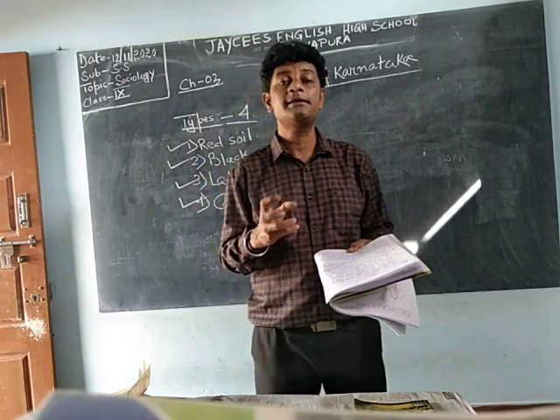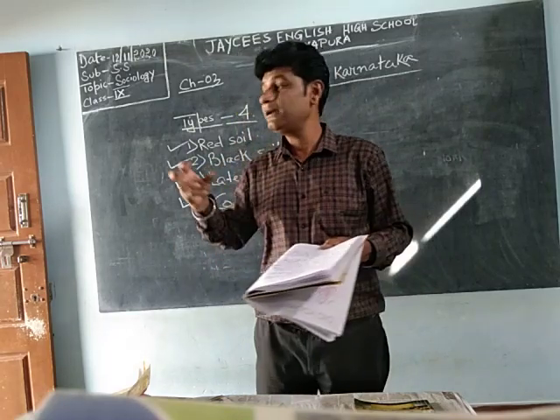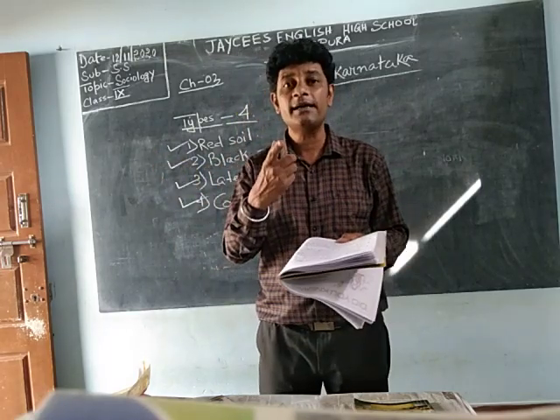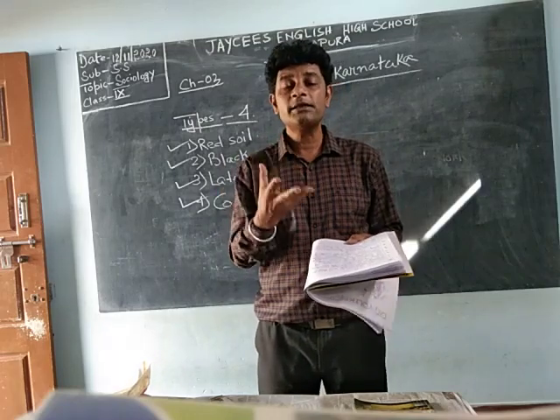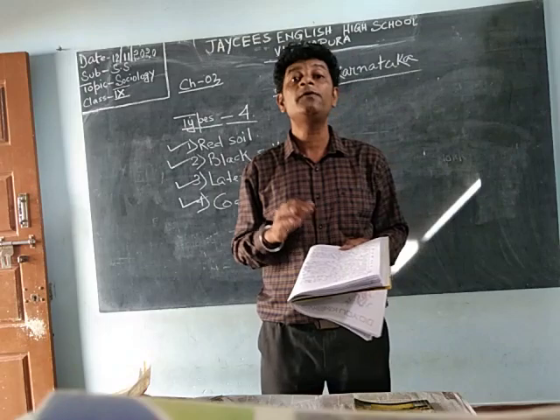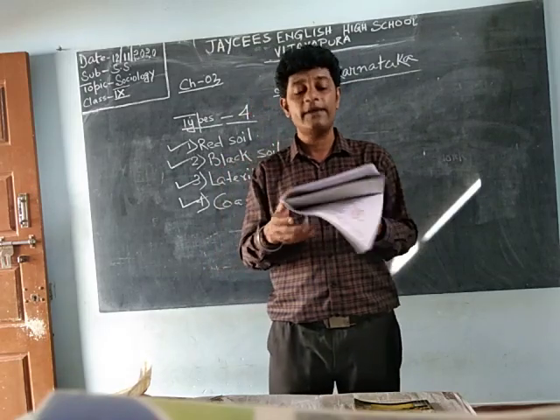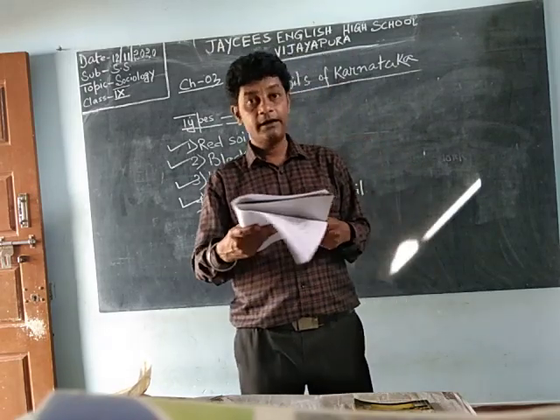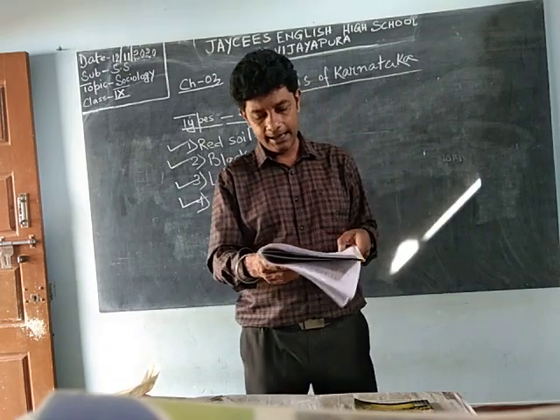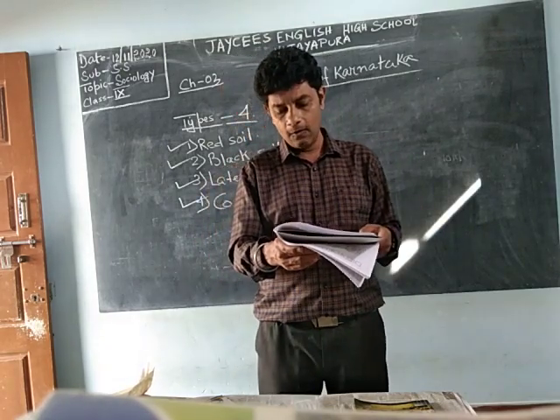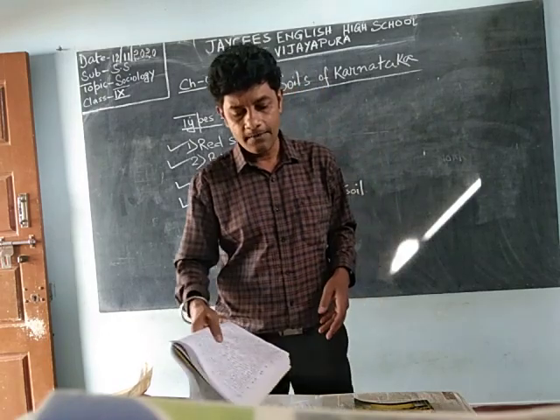Organic nutrients are those things which decompose from humus, I told you. Those things are very much useful for agriculture, for cultivation of crops. Paddy, cashew, coconut, banana, etc. are grown well in this type of soil.